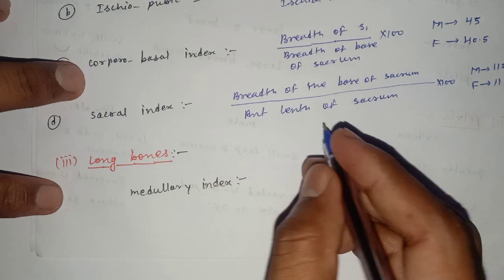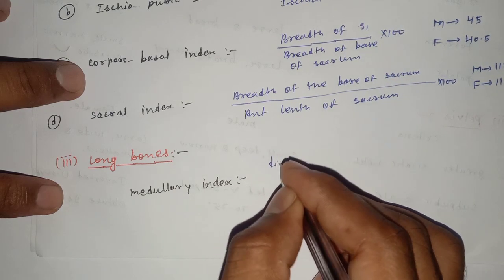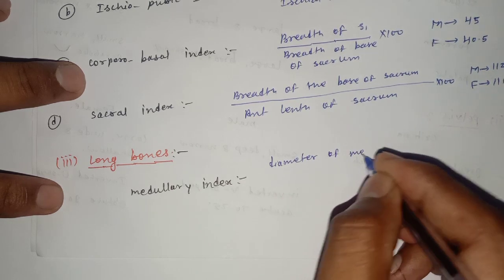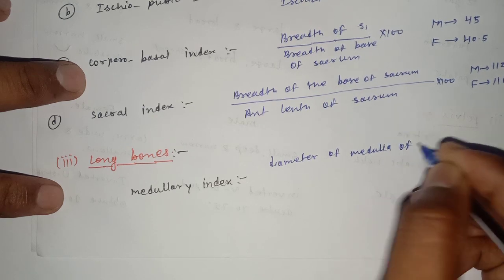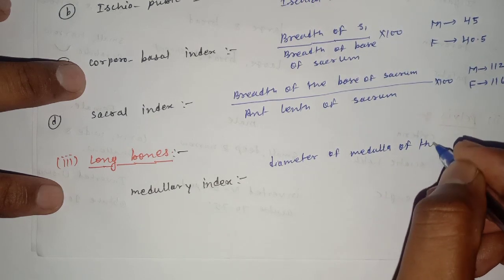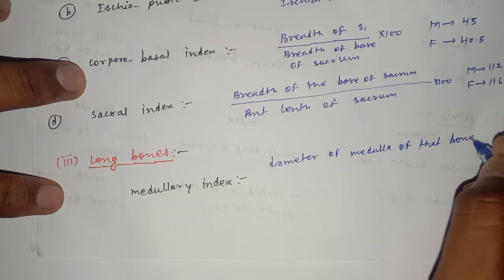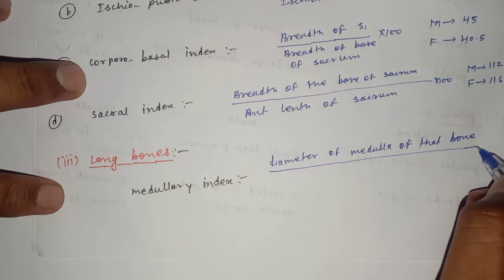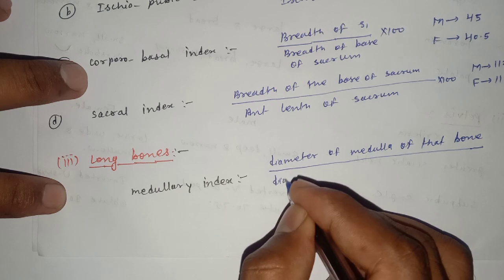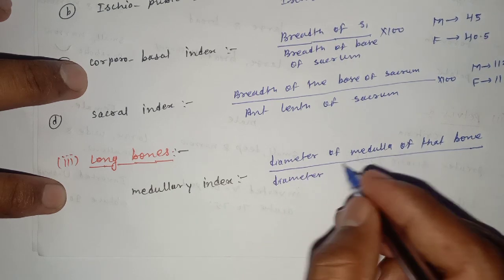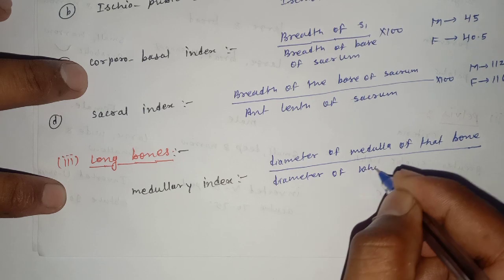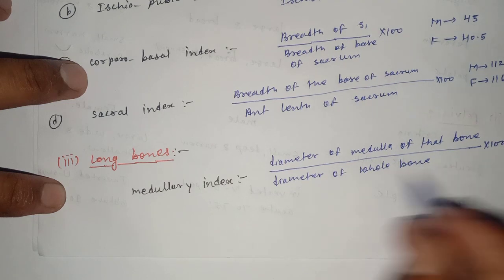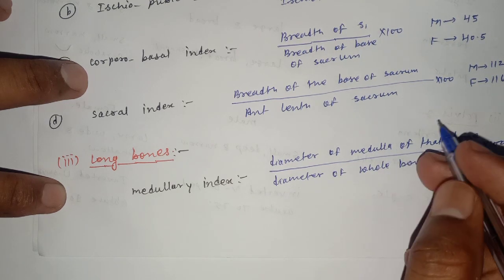The diameter of the medulla of that long bone divided by the diameter of the whole bone, into 100. Medulla means the middle part of the bone.